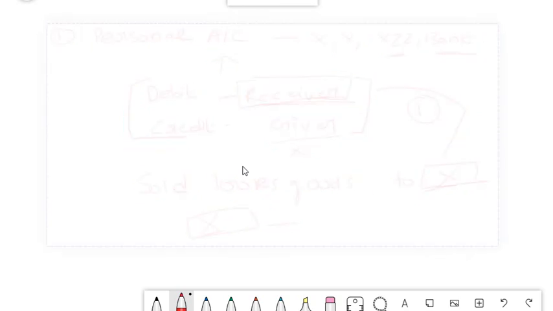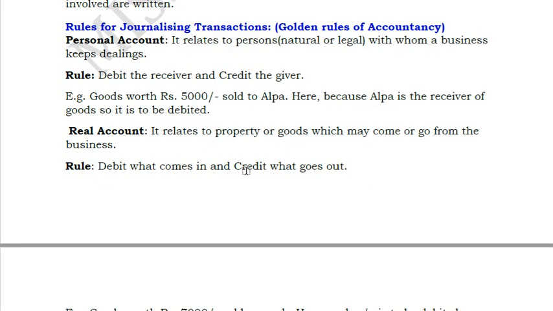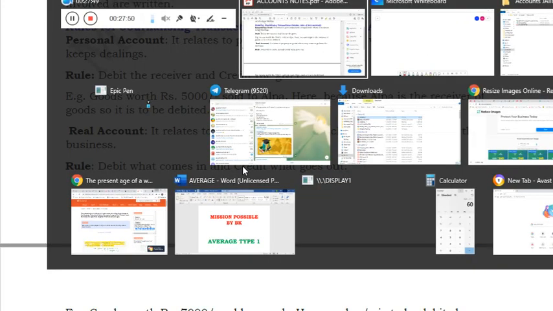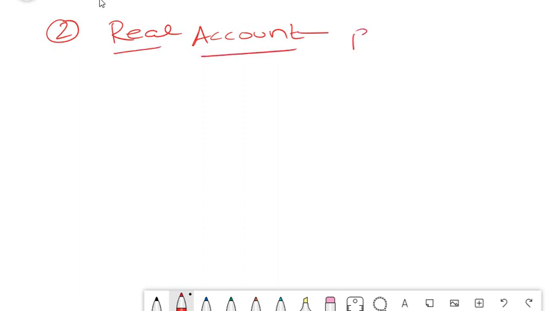The next one is something which we will cover, real account. Here the principle, the second golden rule of accounting, is: in real account, just like we have seen real account examples, plant and machinery or cash, most of these items are related to your balance sheet accounts, not profit and loss accounts.